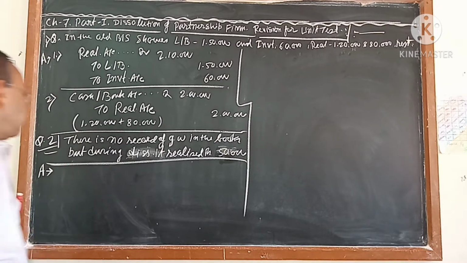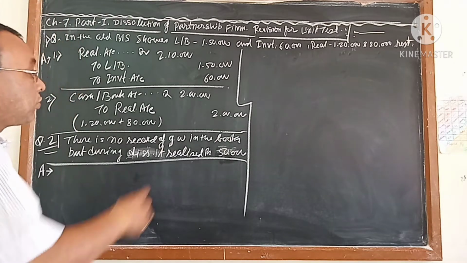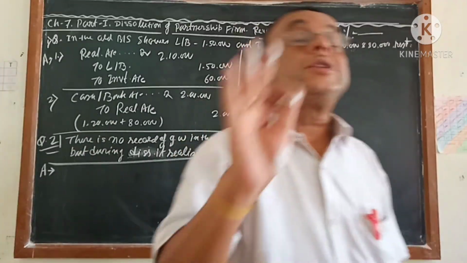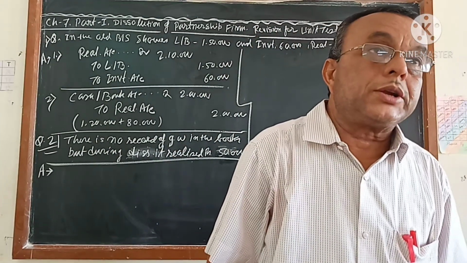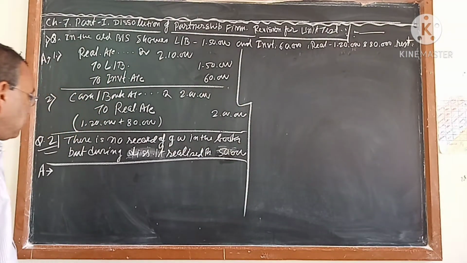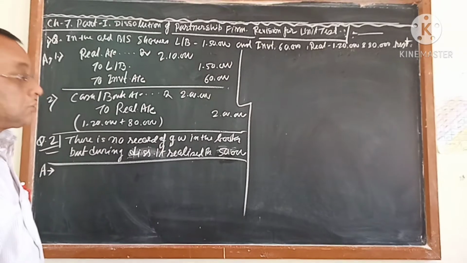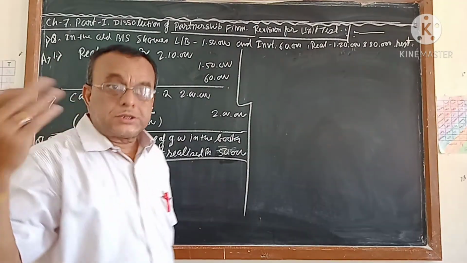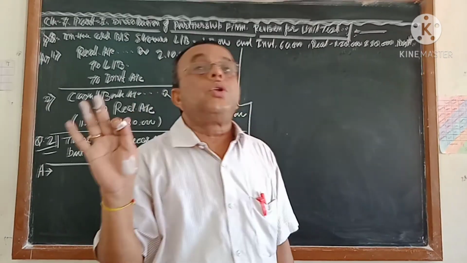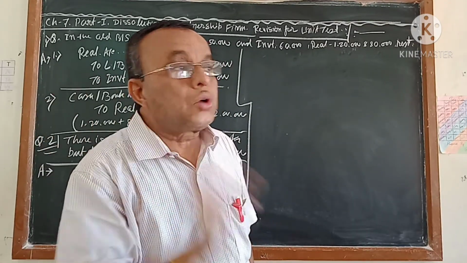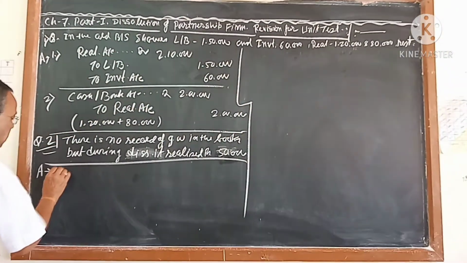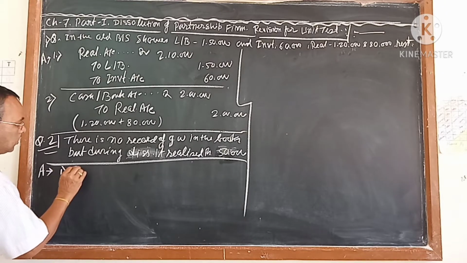What is given? It is given that there is no record of goodwill in the books. You are not having the goodwill balance in the balance sheet. This is the meaning of that. There is no record of goodwill in the books, but during this realization it is released at rupees 50,000, when you have done the dissolution. So the first entry for the goodwill will not come, because it was not there in your balance sheet. So you can write here first entry, no entry.